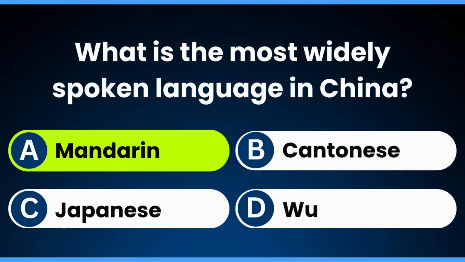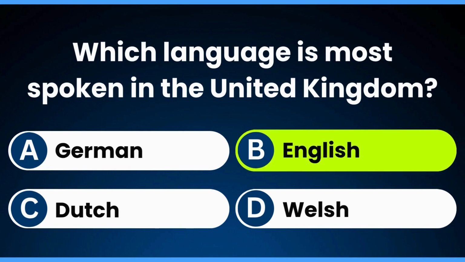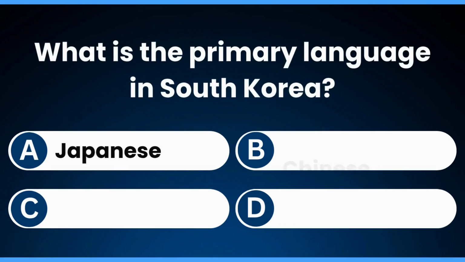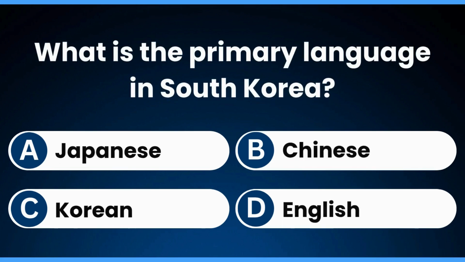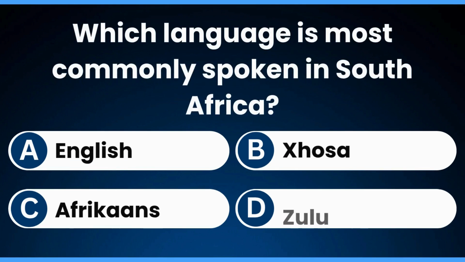Mandarin. Which language is most spoken in the United Kingdom? English. What is the primary language in South Korea? Korean. Which language is most commonly spoken in South Africa?